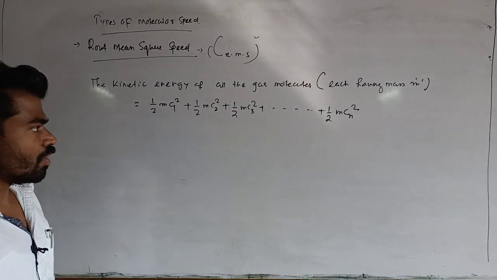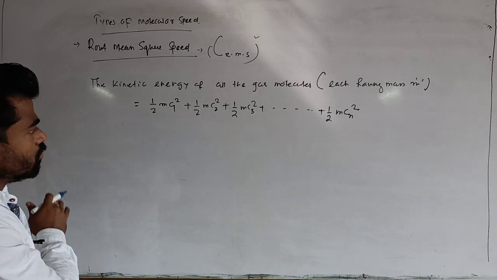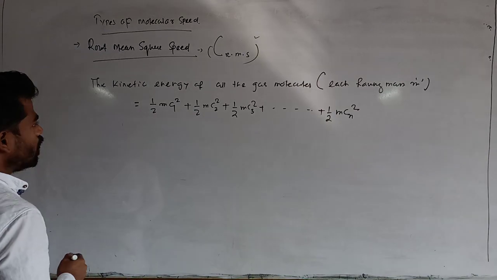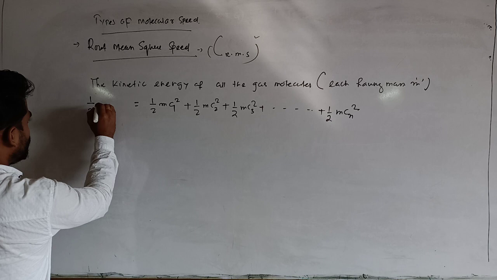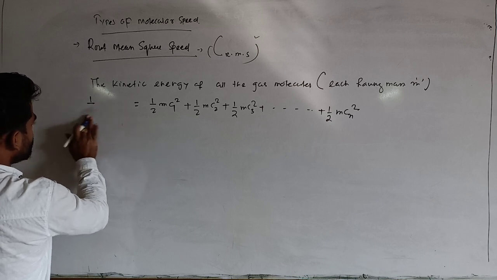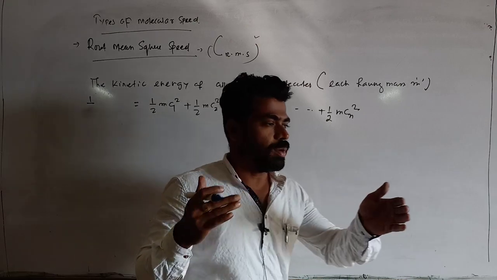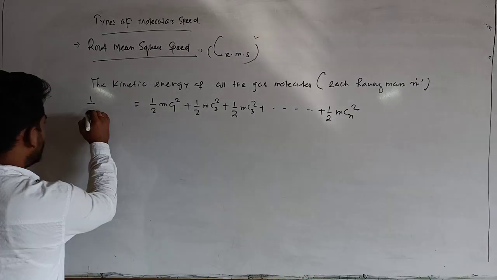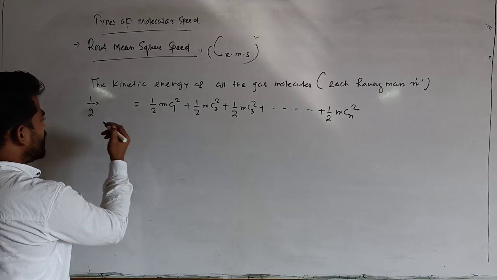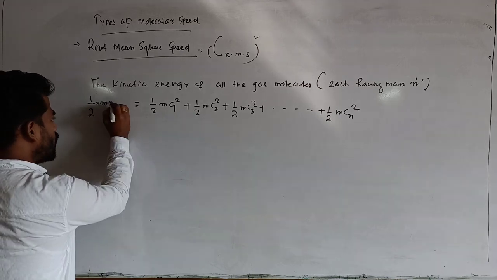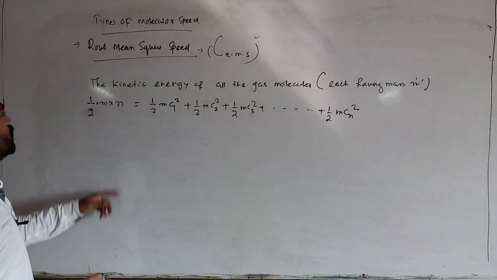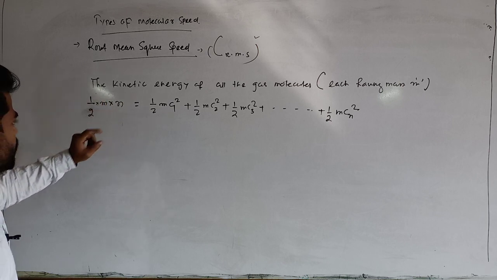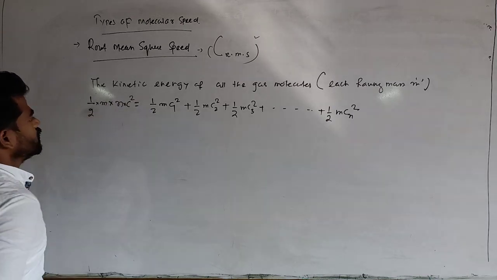Is that clear? From the kinetic gas equation that we derived from the postulates, we have to calculate the total kinetic energy of n number of gas molecules. If the mass of each molecule is m and the number of molecules is n, that will be 1/2 m n c square.